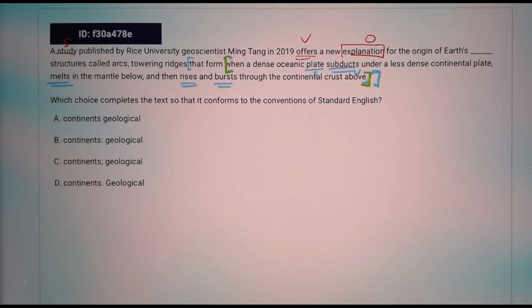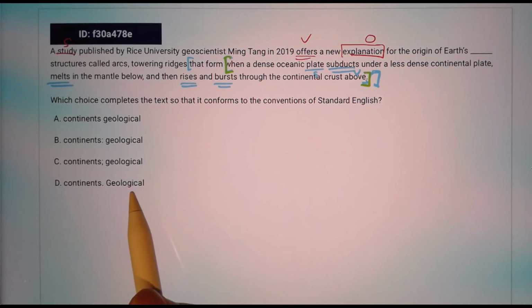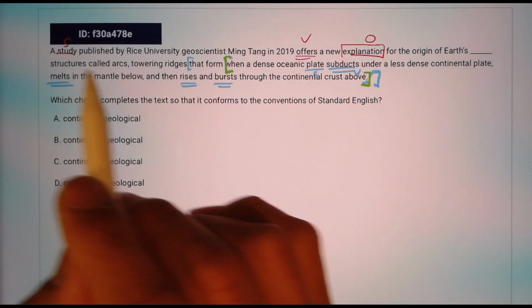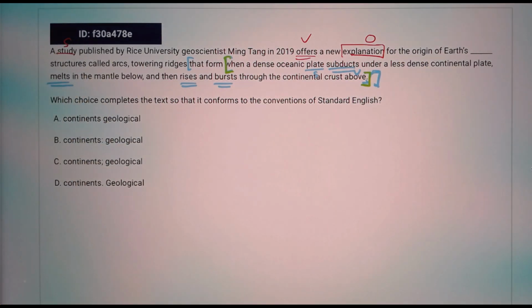So be careful when you read this, because it's very tempting to choose B, C, and D because they seem to connect the two clauses. But in reality, the second line and third line are not a standalone independent clause.